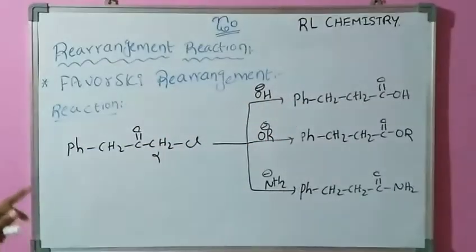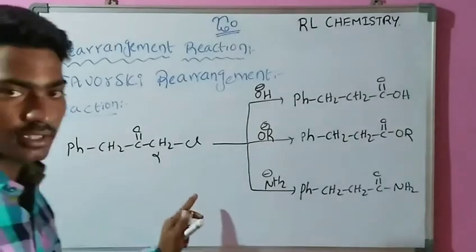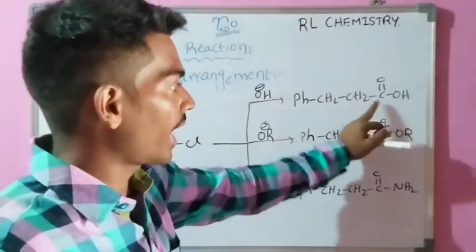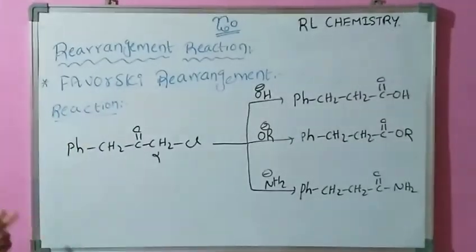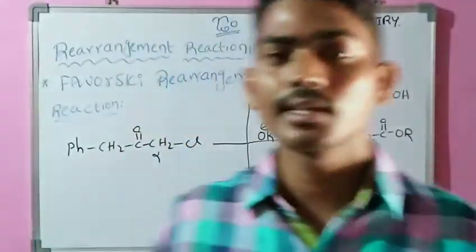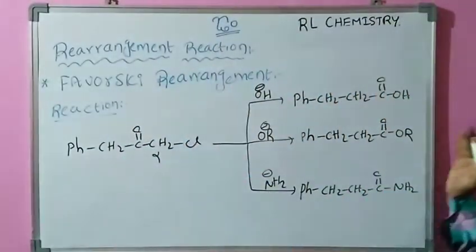Okay, initially we can take an alpha halo ester. In the presence of base, acids, esters and amides are formed. This is the reaction of the Favorskii rearrangement reaction. Please note down this reaction.